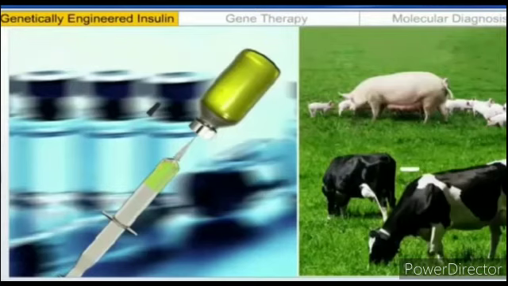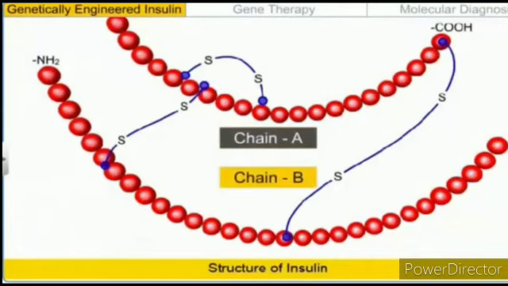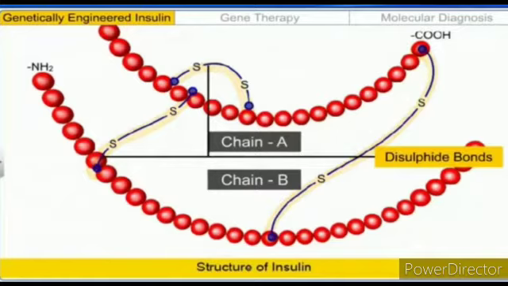Insulin used for diabetics was earlier extracted from the pancreas of slaughtered cattle and pigs. Insulin from an animal source, though, caused some patients to develop allergy or other types of reactions to the foreign protein. Insulin consists of two short polypeptide chains, chain A and chain B, that are linked together by disulfide bridges.